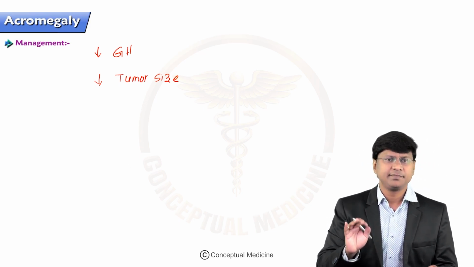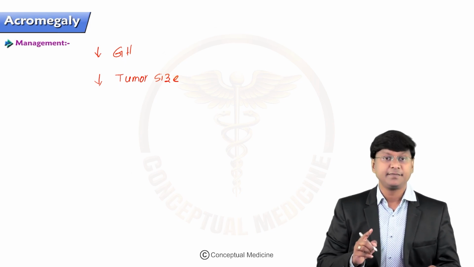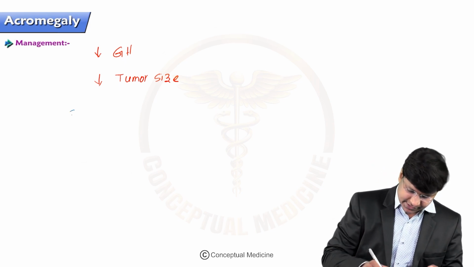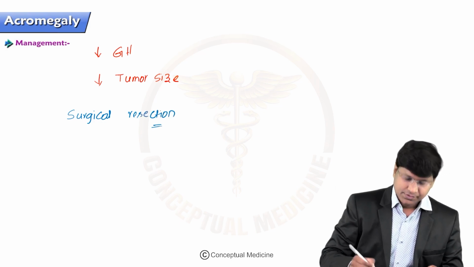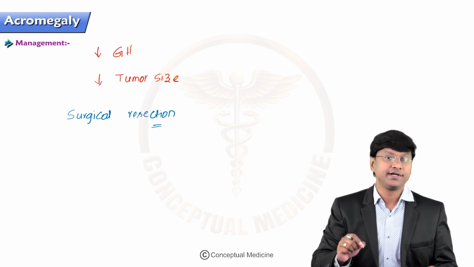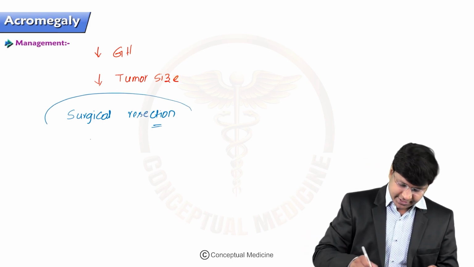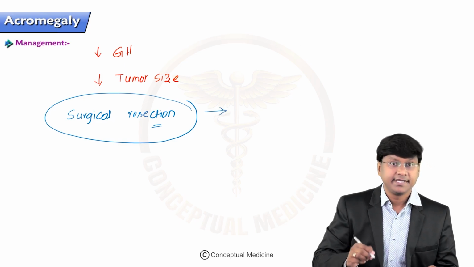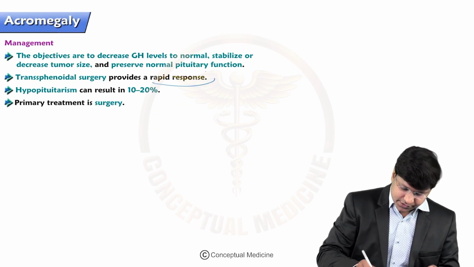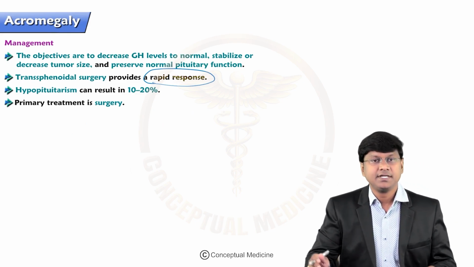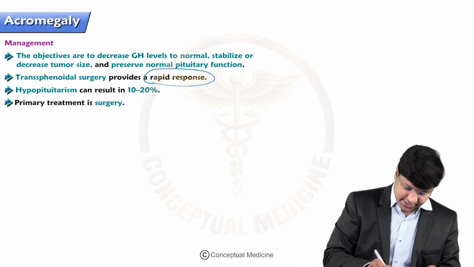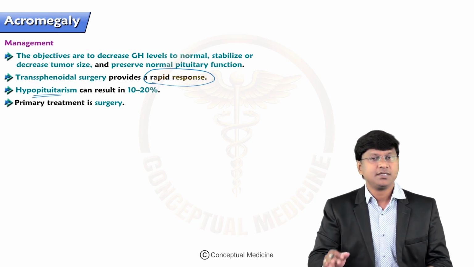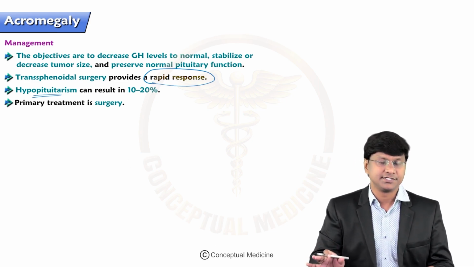And what is the treatment of choice in case of acromegaly? The treatment of choice is surgical resection of the tumor. This is transsphenoidal surgical resection of the tumor. Please remember the individual will have a rapid response on the surgical resection. But when you do a transsphenoidal surgical resection of the pituitary, in almost 10 to 20% of individuals, there can be development of hypopituitarism. But please remember the primary treatment is the surgery.